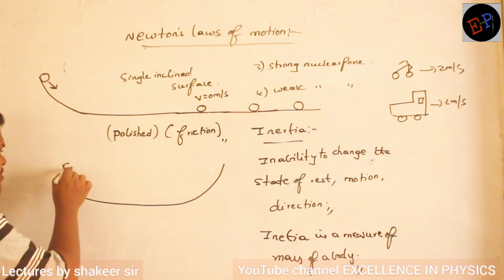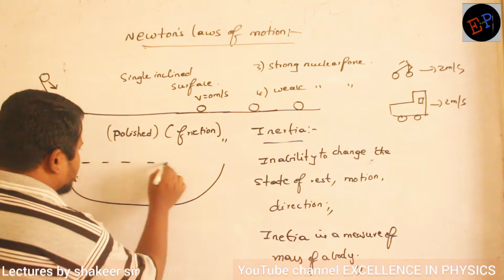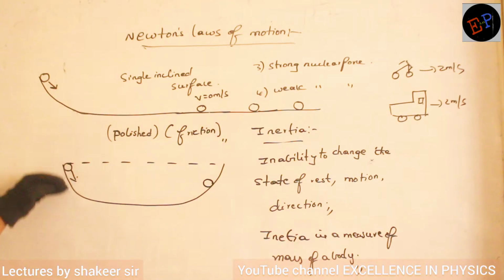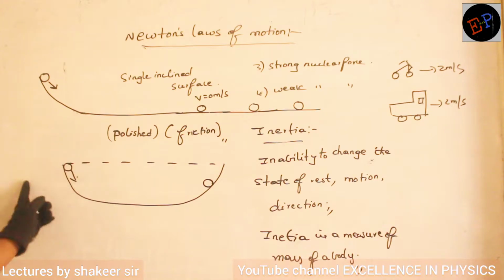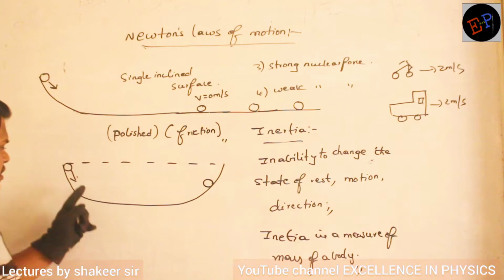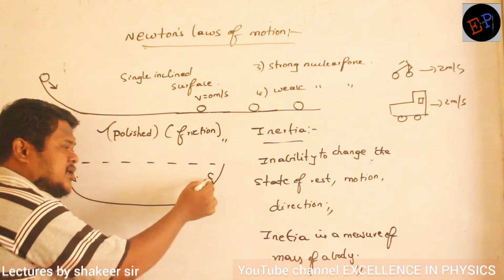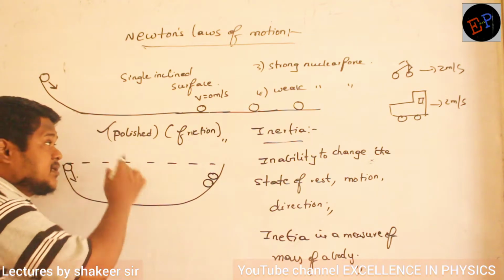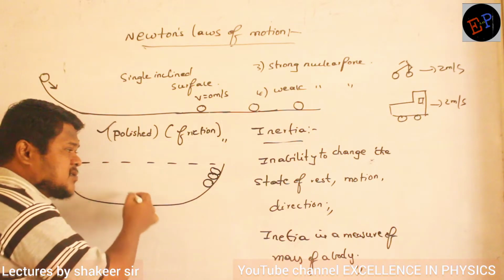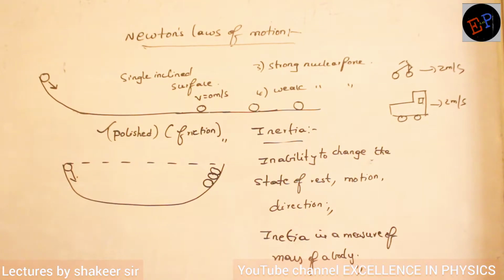He placed one ball here and released the ball. When he released it, he observed that the ball never reached the same height again. When this height is, let us consider, 10 centimeter, the ball never reaches 10 centimeter. It always reaches less than 10 centimeter. Clear, no? Then he started polishing the surface. Then he observed that the height reached by the ball had increased. Then he polished again, and the height of the ball increased further. But it was never possible for both heights to be the same, in any condition. Are you able to understand?